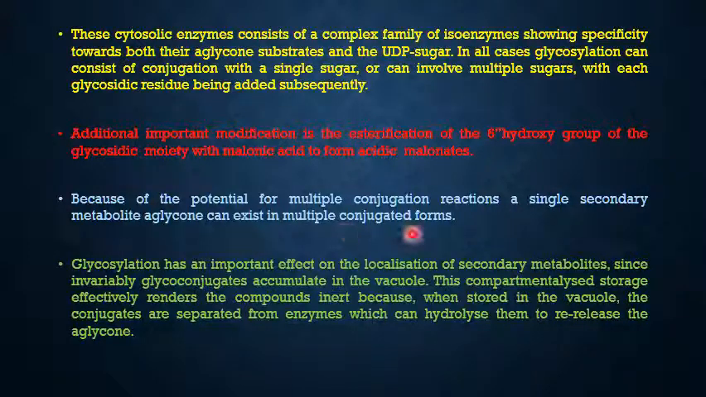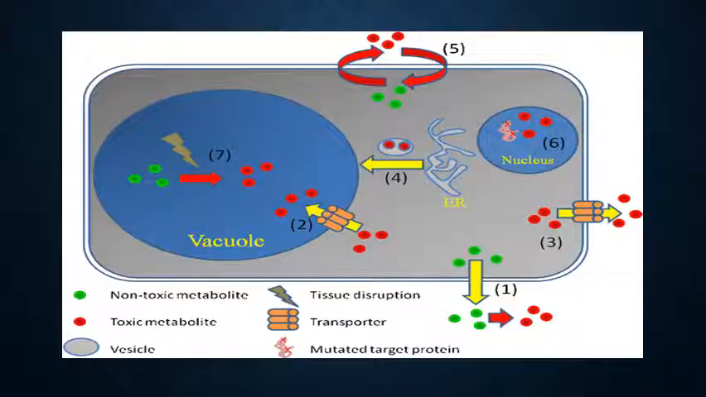And because of the potential for multiple conjugation reactions, a single secondary metabolite aglycone can exist in multiple conjugated forms. And glycosylation has an important effect on the localization of secondary metabolites, since invariably glycoconjugates accumulate in the vacuole. This compartmentalized storage effectively renders the compounds inert, because when stored in the vacuole, the conjugates are separated from enzymes which can hydrolyze them to release the aglycone.